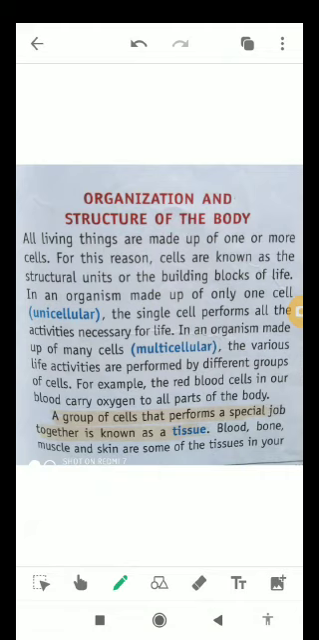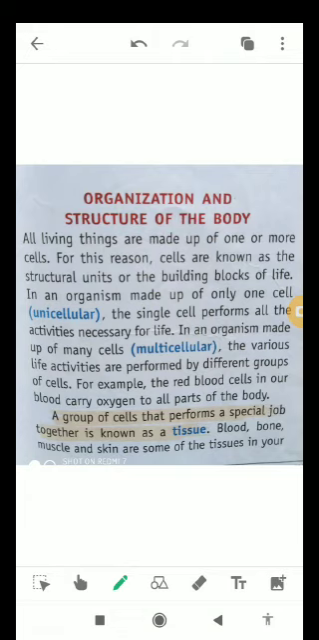An organism made up of only one cell, as I told you, is known as unicellular, and in these kinds of organisms, the single cell performs all the functions which are required for life. In organisms in which the body is made up of multiple cells, the multiple cells perform different functions which are required for life.